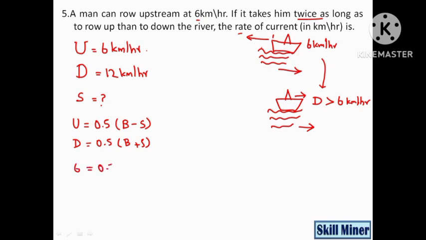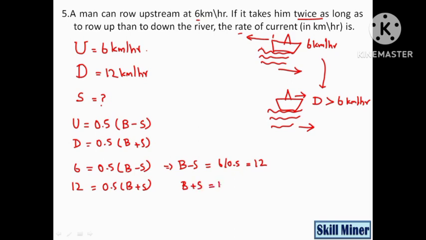Six is equal to 0.5 into (B minus S). 12 is equal to 0.5 into (B plus S). So B minus S will be 6 divided by 0.5, which is 12. B plus S will be 12 divided by 0.5, which is 24. This is the first equation, this is the second equation. We need the value of S.